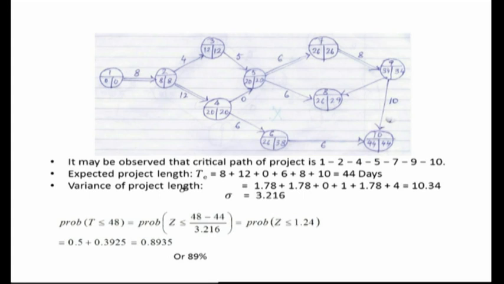Variance is given by sigma square. Sigma is the square root of the variance, which is the standard deviation. The square root of addition of all variances of activities lying on the network.